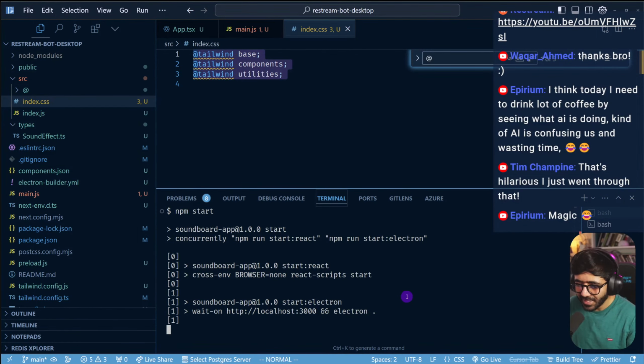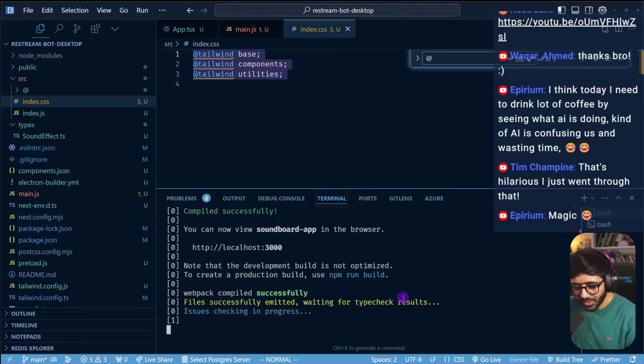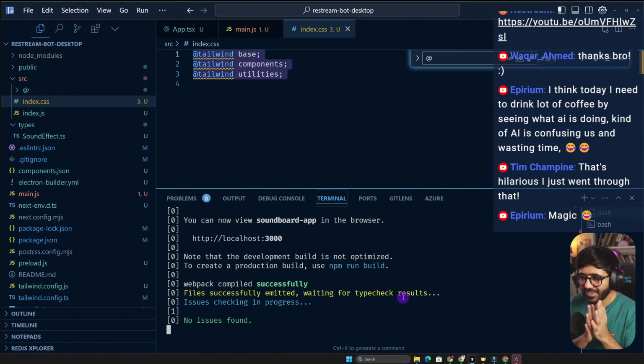Ethereum says everything is magic. Exactly. You should just go like.